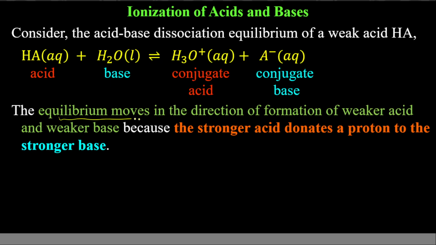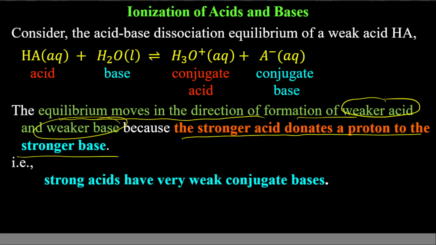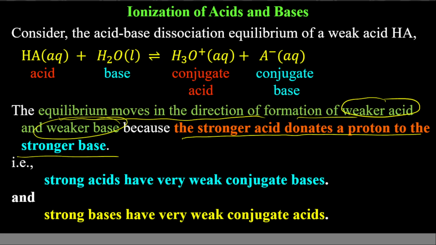The equilibrium moves in the direction of formation of weaker acids and weaker bases, because the stronger acid donates a proton to a stronger base. That is, strong acids have very weak conjugate bases and strong bases have very weak conjugate acids, and vice versa.